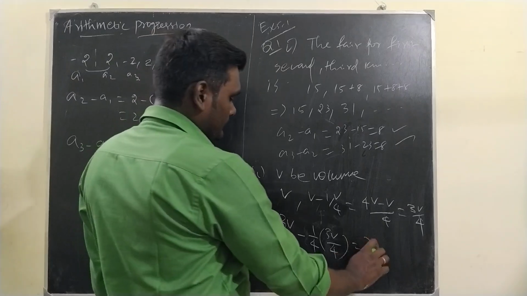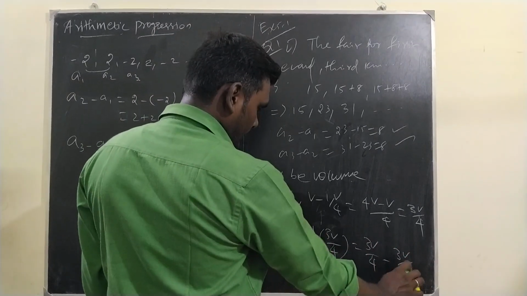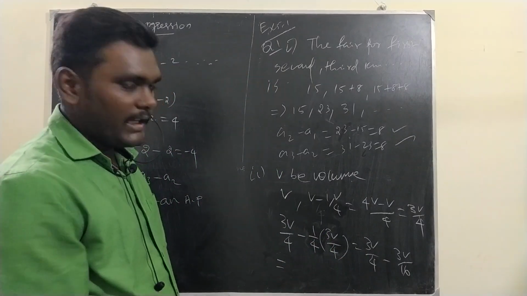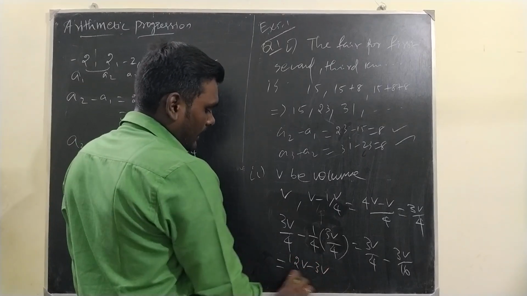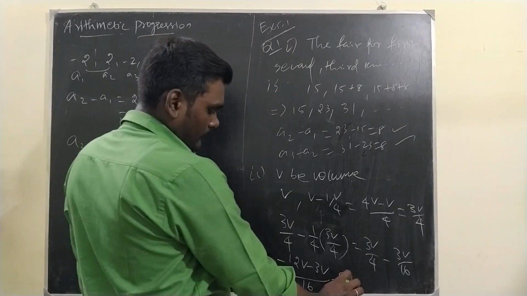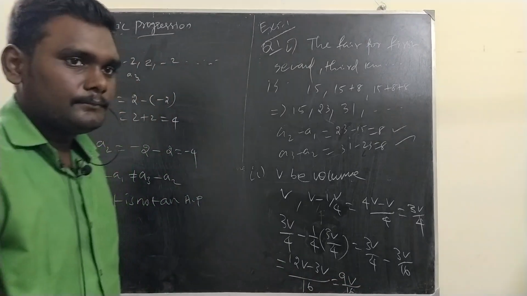Then here we have 3V by 4 minus 3V by 16. Now multiply by 4 to make it 16. So 12V minus 3V by 16. Then we have 9V by 16.